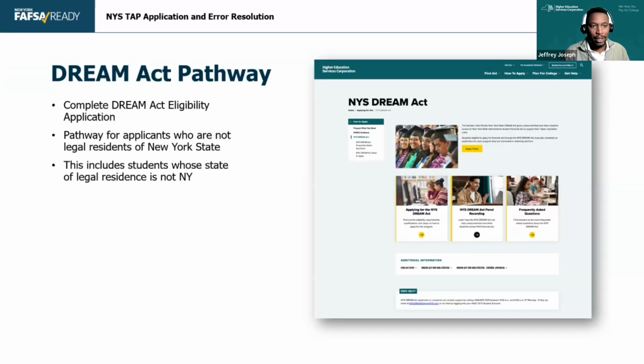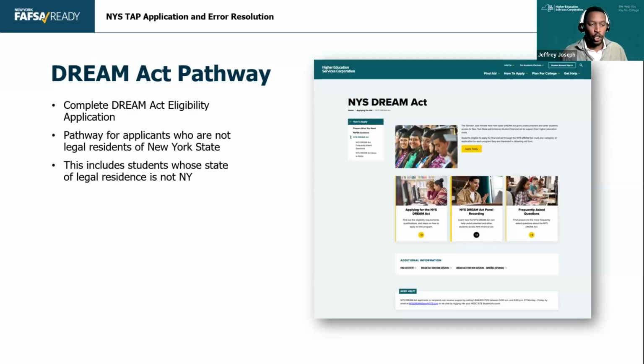If they meet those requirements, they'll be eligible for the DREAM Act. There's an application that goes with that that's open year round. The DREAM Act is not a financial aid application. There is an application called Dream Act USA that is a different organization that does a financial aid scholarship, but the DREAM Act for New York State is just an eligibility pathway that lets you walk through the door and apply for TAP.